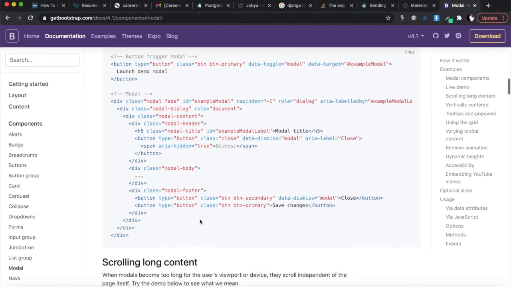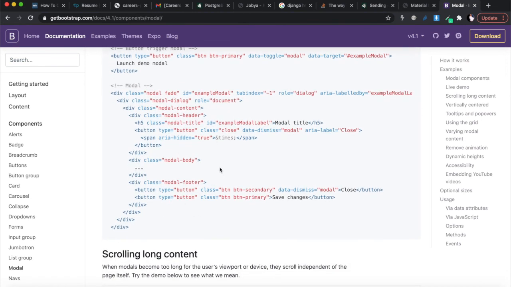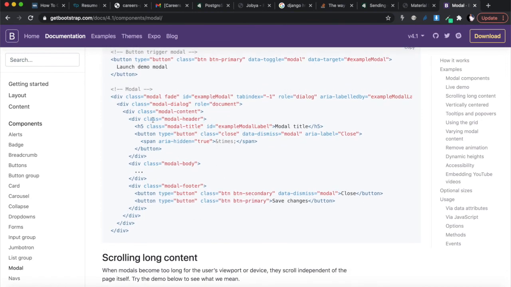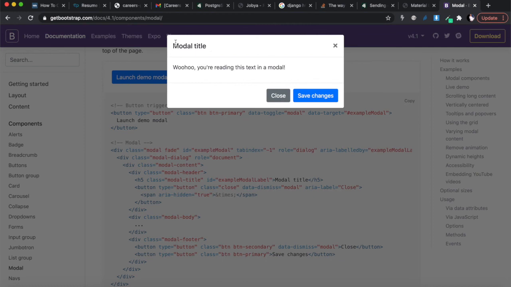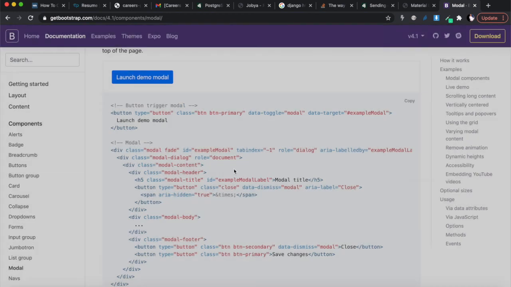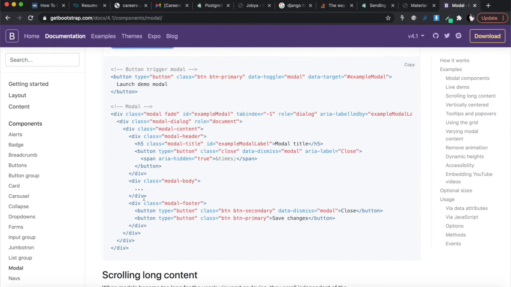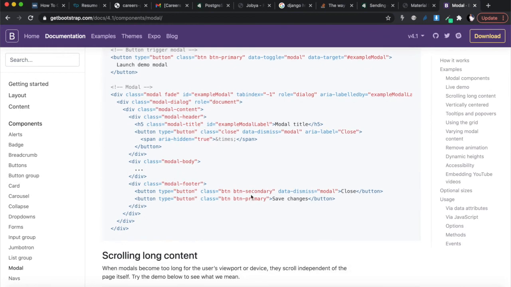After that, everything inside here looks like typical HTML. You will see that you have a content section there, you have a header, and the header is where you have the modal title. If you open that, this is the modal title, inside of the header. This is the body. This is the footer. Currently, there's nothing in the body, and in the footer, you have those two buttons.